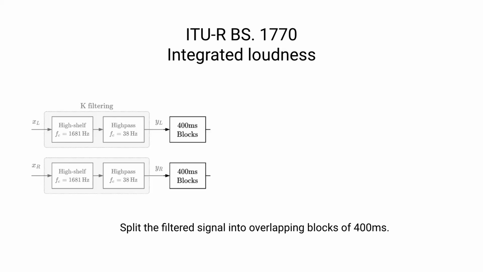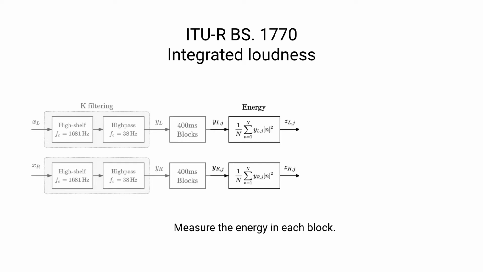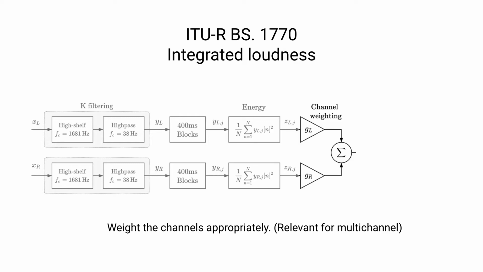Once we have filtered the signal, we then split the filtered signal into overlapping blocks of 400 milliseconds. So these blocks are then passed on so that we can compute the energy of the signal within each block. Then we apply individual channel weighting based on which channel is being used. In this diagram, I'm showing just a simple stereo case, but in the case of a multi-channel format, there are individual weightings to be applied to the different surround channels, for example.